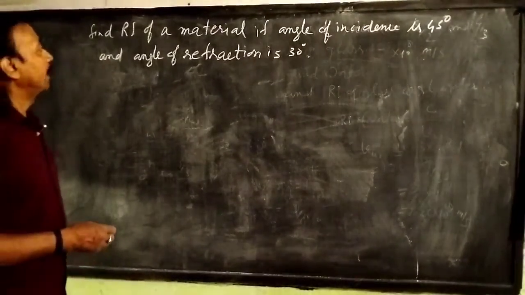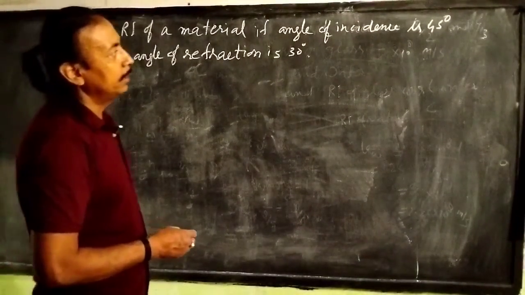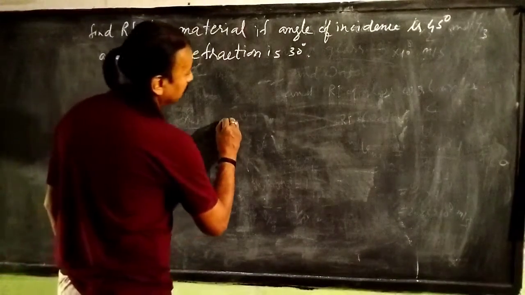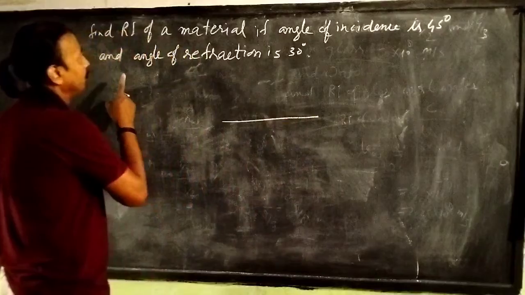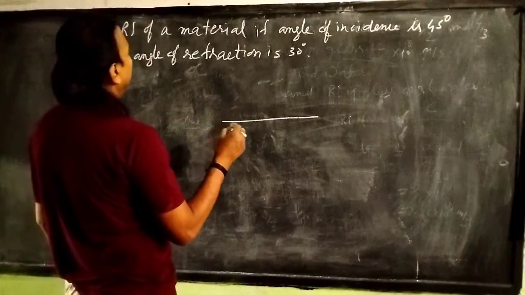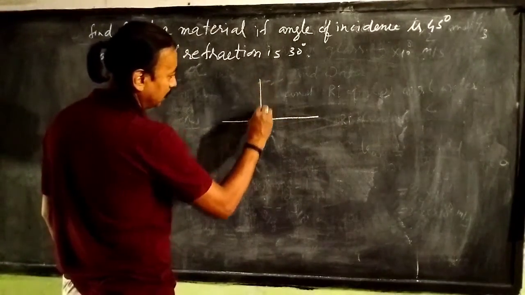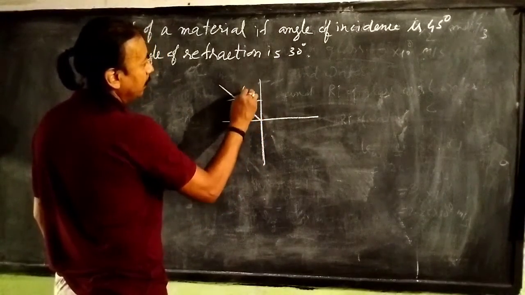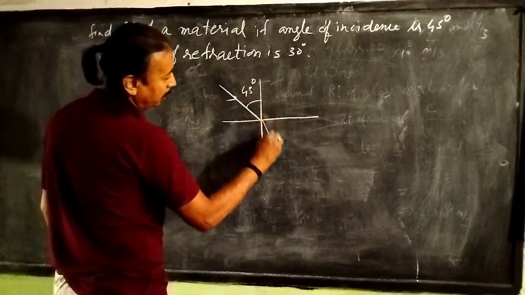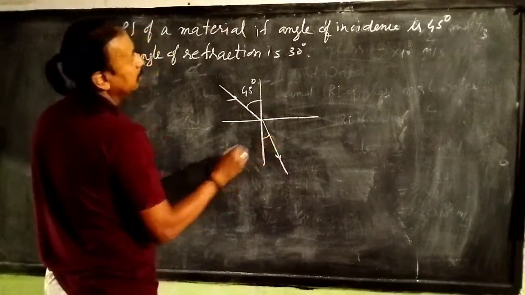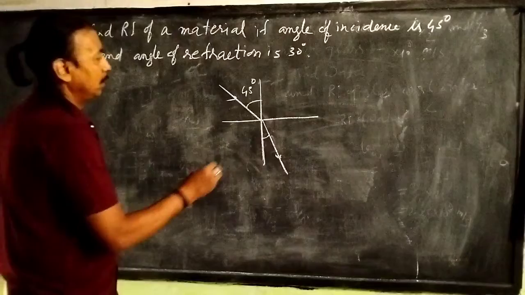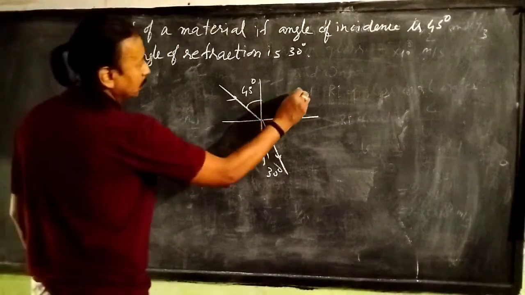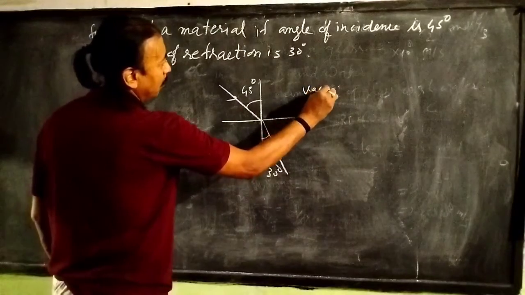Now this question is: find refractive index of a material if angle of incidence is 45 degrees and angle of refraction is 30 degrees. Refractive index means absolute refractive index. For this case, the angle of incidence will be in vacuum, that is 45 degrees, and the angle of refraction, in the medium, is 30 degrees. So this is vacuum, this is medium.